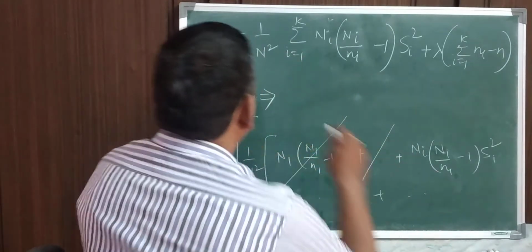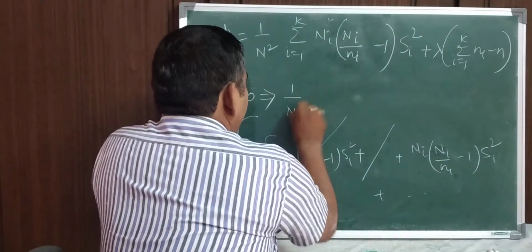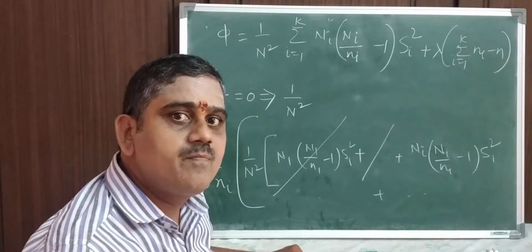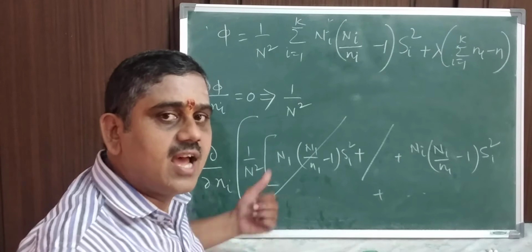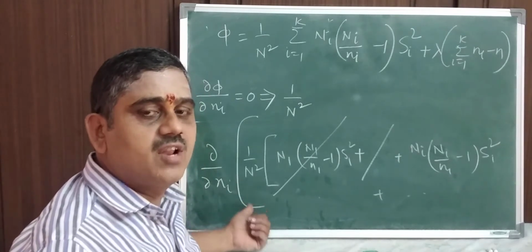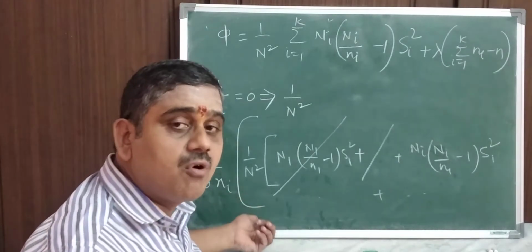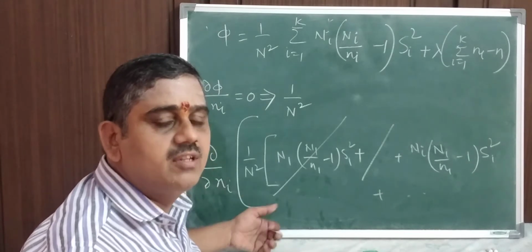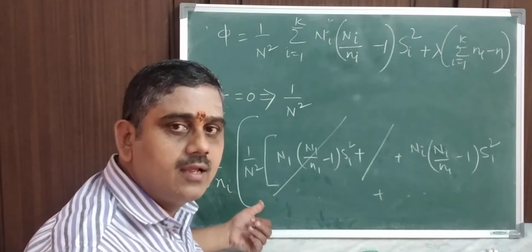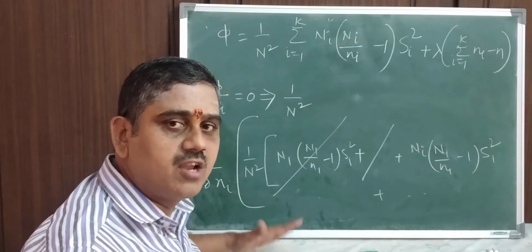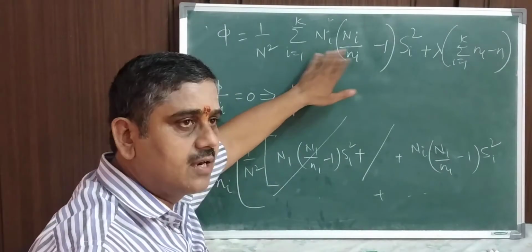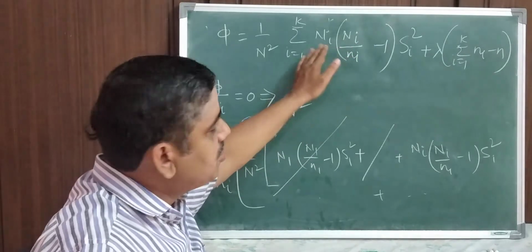This particular differentiation is 1 by capital N square. Do you understand this? Only we are differentiating the ith term because of ni. We are differentiating with respect to ni. Therefore, I am differentiating with respect to ni. So remaining all the terms are constant. For n1, if you substitute i equal to 1, the constant differentiation becomes 0.